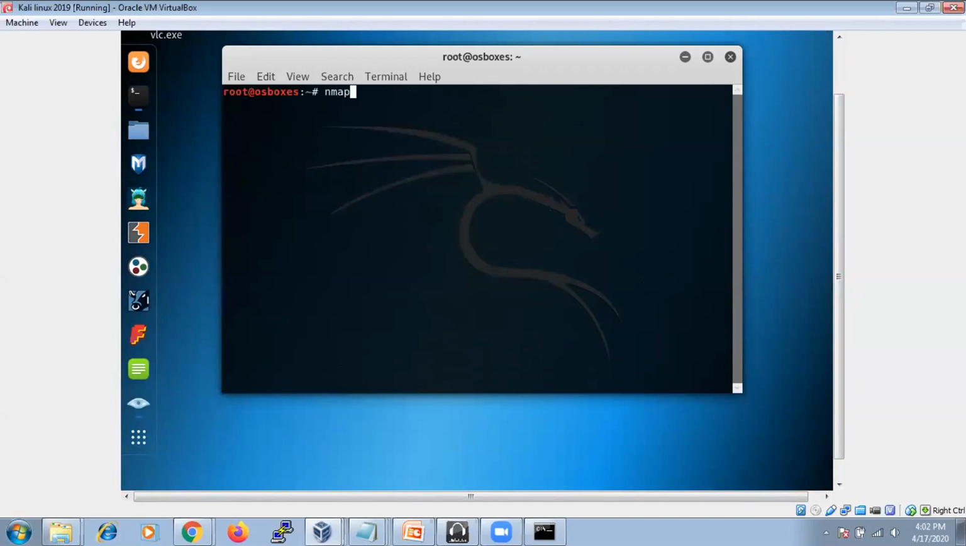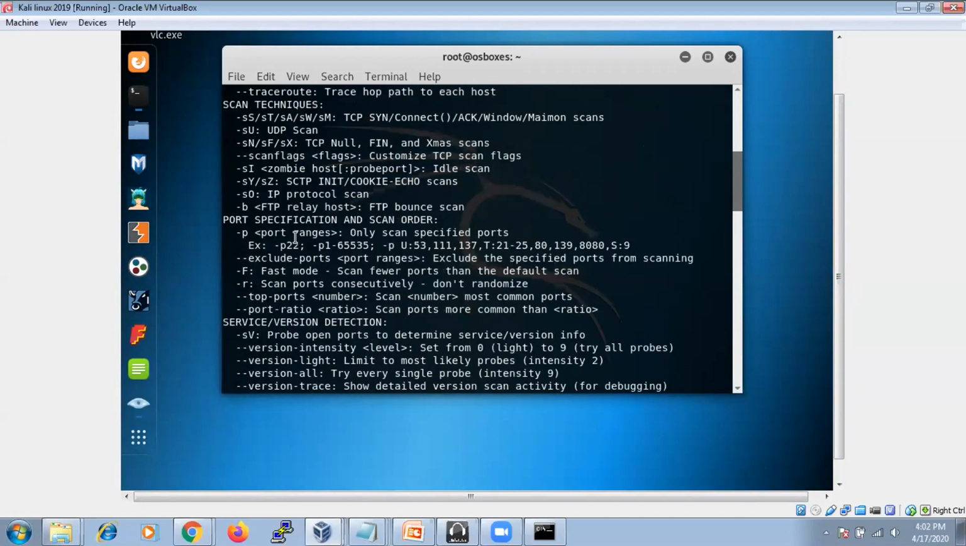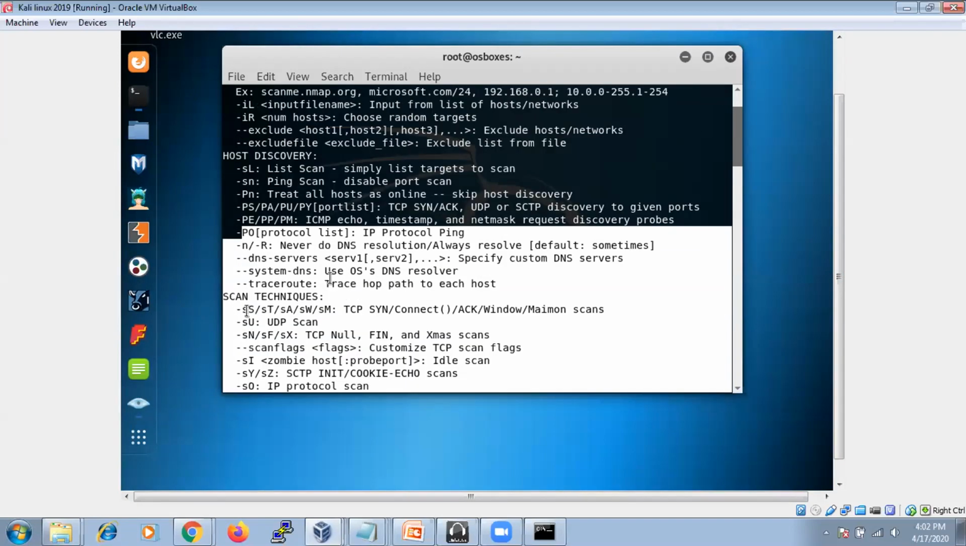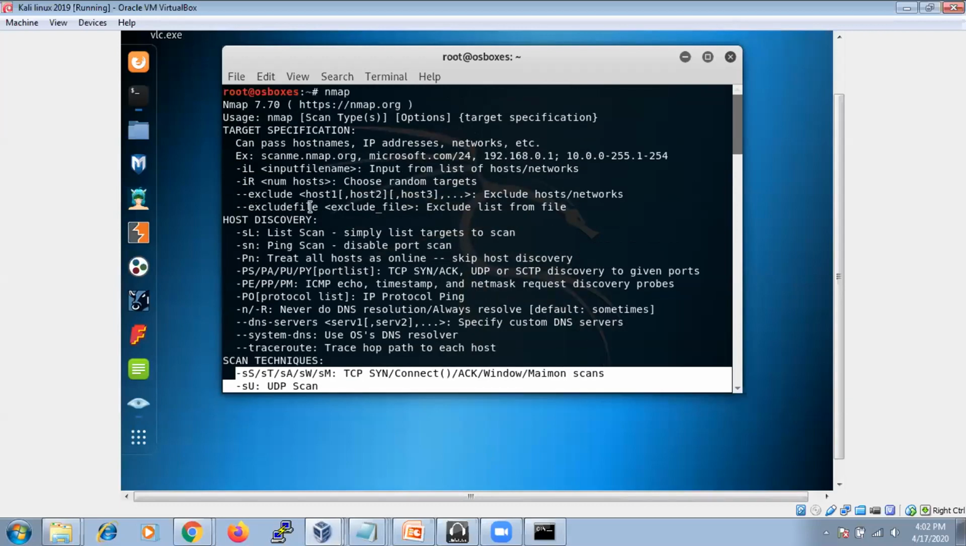Okay, Nmap. If you type Nmap, automatically Nmap will be opened over here. And here you can find all the options. These are the parameters that are going to be used for scanning techniques. So these are the things you are going to know about this particular tool.